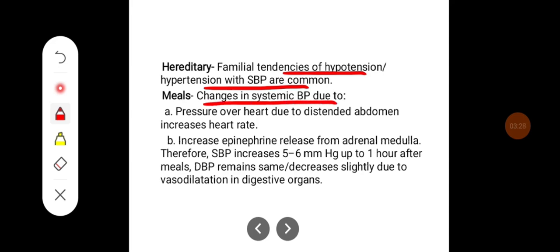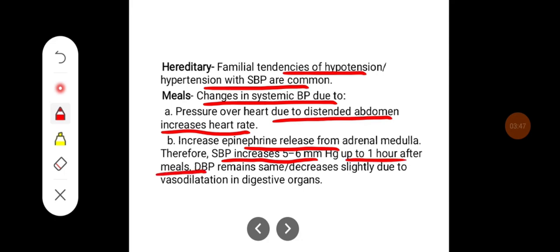Change in meals: the changes in the systemic blood pressure occur because of the pressure over the heart due to the distended abdomen, which increases the heart rate and increases epinephrine release from the adrenal medulla. Therefore, SBP increases by 5 to 6 mm of mercury up to 1 hour after meals, and diastolic blood pressure remains the same or may decrease slightly due to the vasodilatation in digestive organs.